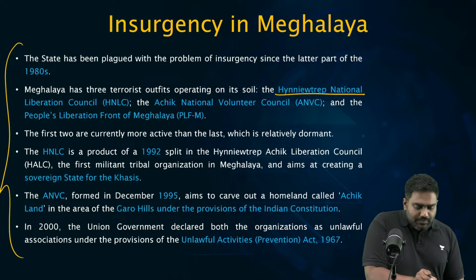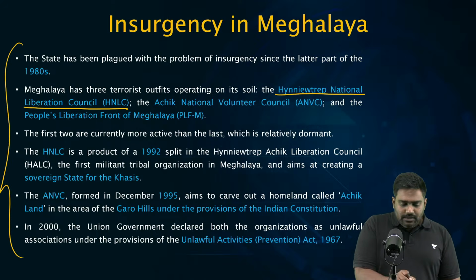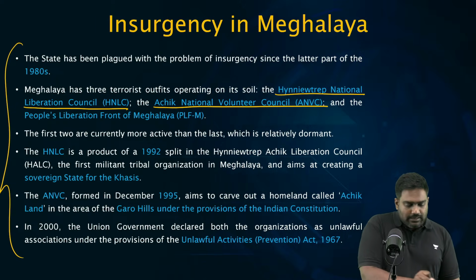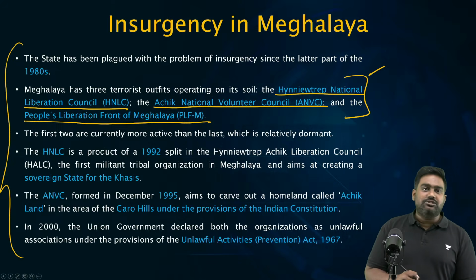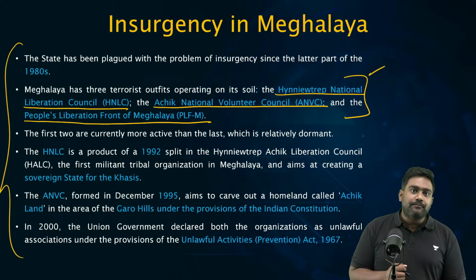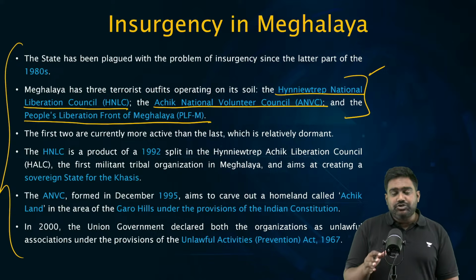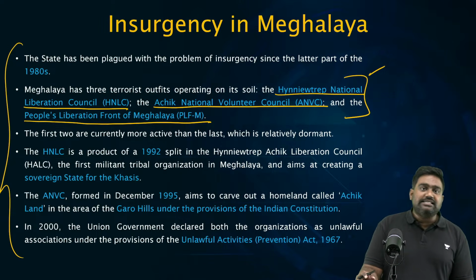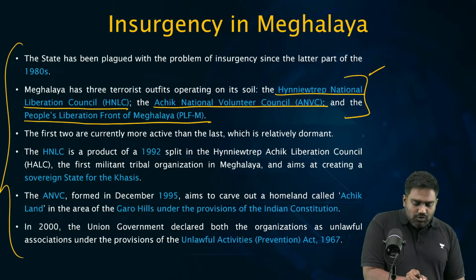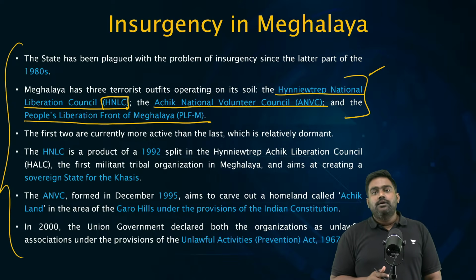Hainif Trep National Liberation Council, HNLC, Achik National Volunteer Council, and People's Liberation Front of Meghalaya. These were the different armed insurgent groups that were operating at one point. Sometimes there is a history of violence between Garo Achiks and the Hainif Trep Kasis as well. HNLC has been the most dominant and dangerous group.